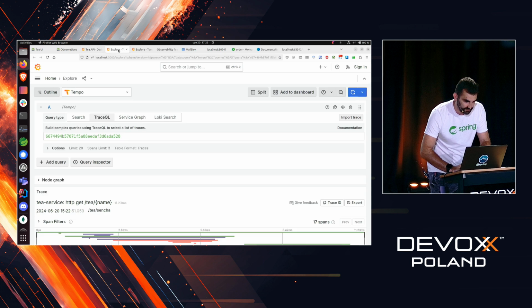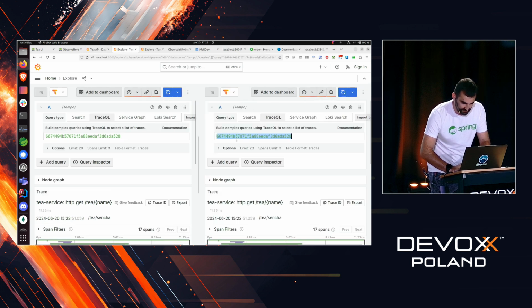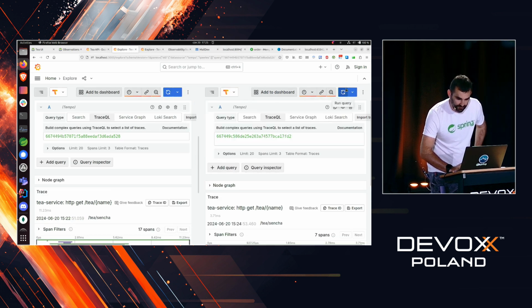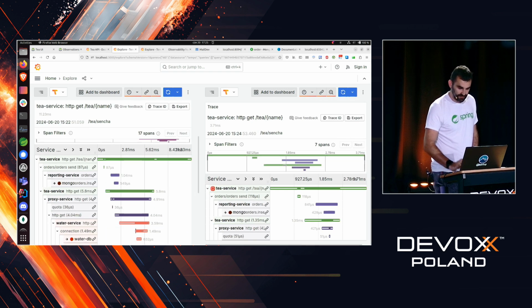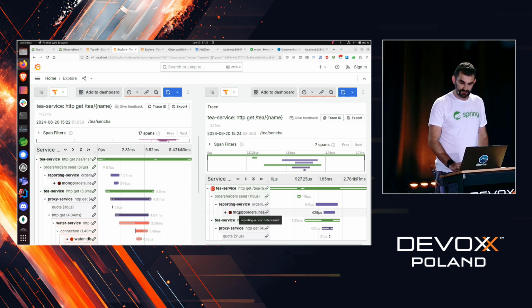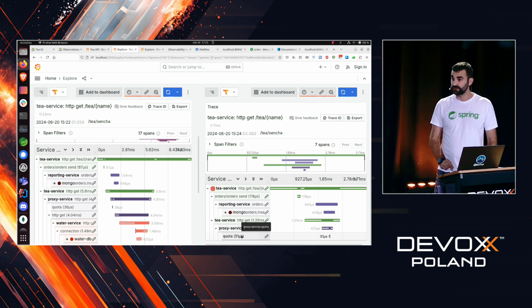Okay, so let's pick this and this. Let's split this, and let's compare them. To the left, you have the proper one, and to the right, you have the invalid one. To the left, we're going from the T service to the reporting service, and there's a proxy, etc. And here, we're going from the T service to the reporting service and to the proxy, and we finish here.